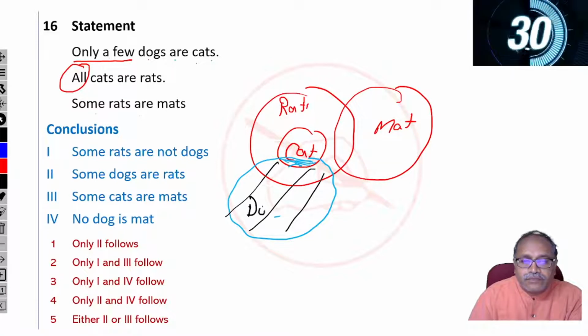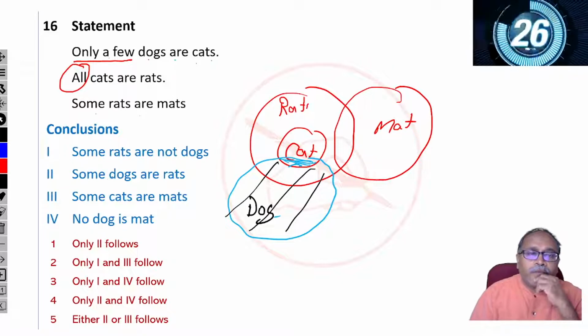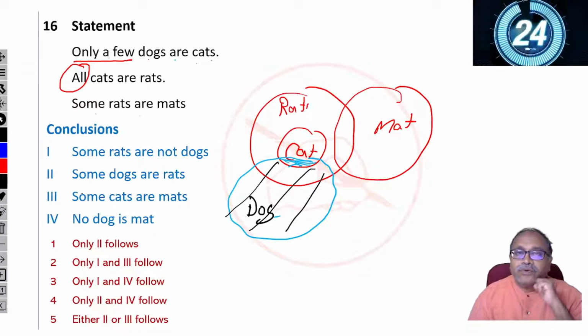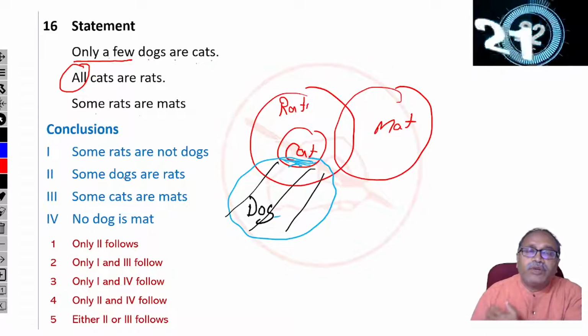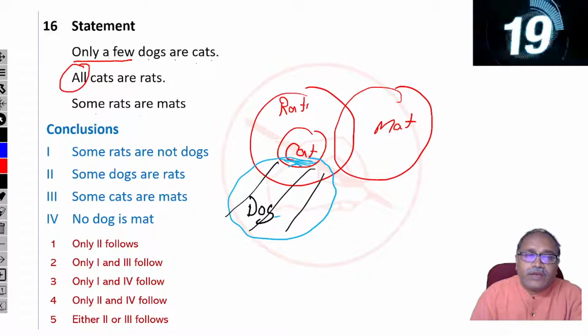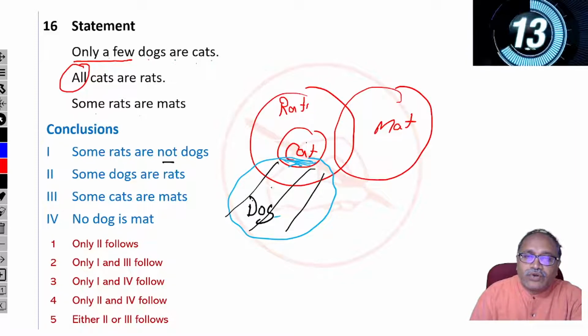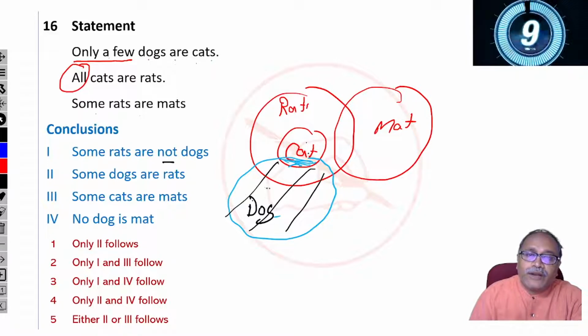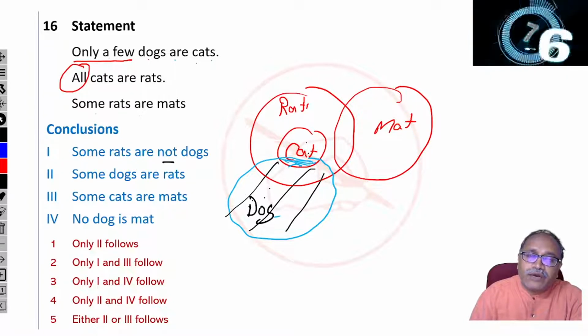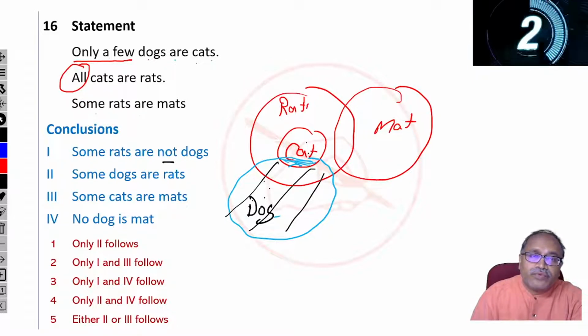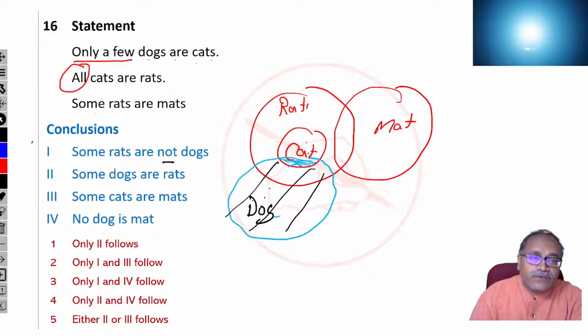Dogs. Okay. Now, look at the 4 conclusions we have. Do not worry once you know how to read the diagram. So, any number of conclusions we can identify right or wrong. Some rats are not dog. Here it is rat. Here it is dog. Some rats are not dog. What I can say is some dogs are not rat. But the reverse may not be true. So, the first one is not.